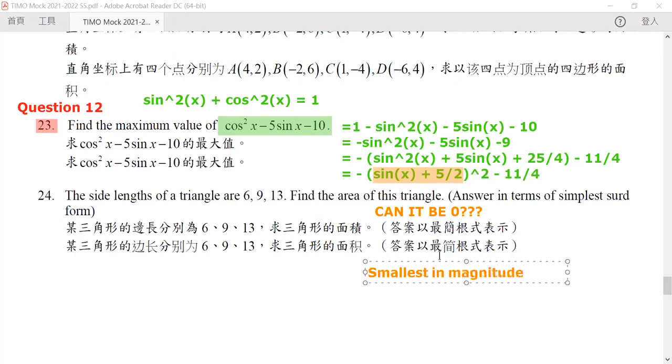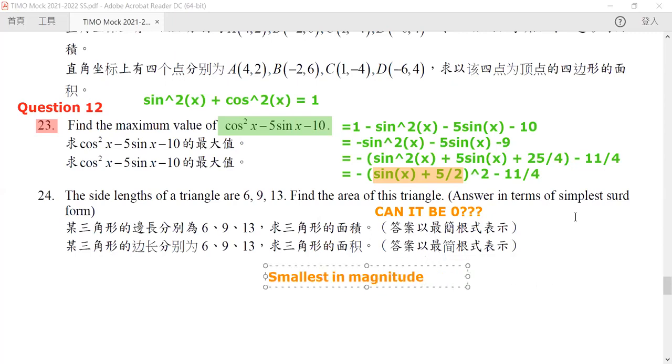if and only if our sine x is equal to, in sine x plus 5 over 2, because we are now adding a very big number. If we want it to be small in magnitude, we want our sine to be equal to -1, right?